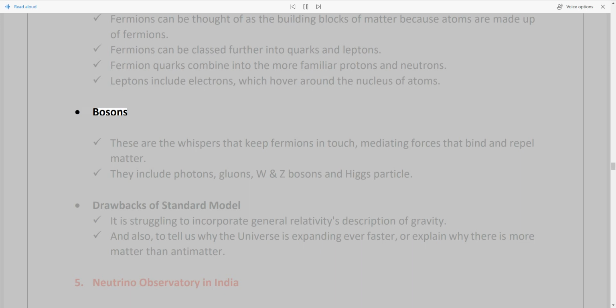Bosons. These are the whispers that keep fermions in touch, mediating forces that bind and repel matter. They include photons, gluons, W and Z bosons and the Higgs particle. Drawbacks of the Standard Model: it is struggling to incorporate general relativity's description of gravity. And also, to tell us why the universe is expanding ever faster, or explain why there is more matter than antimatter.